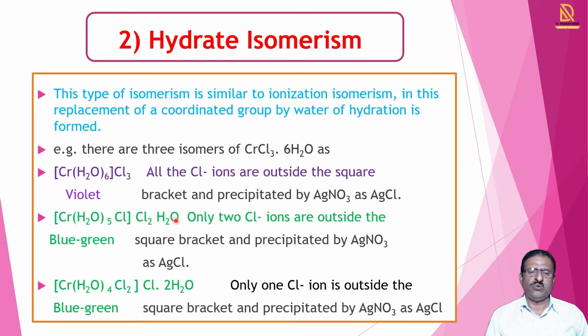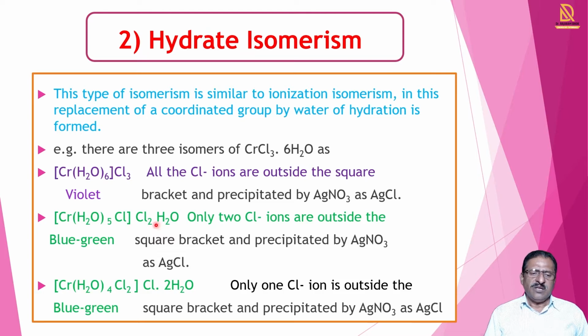So one H2O comes outside the square bracket and one Cl goes inside. So outside the square bracket, 2 Cl and one water molecule are present. So this compound shows one water of hydration and two chlorine ions precipitated with silver nitrate. So this is the second isomer.